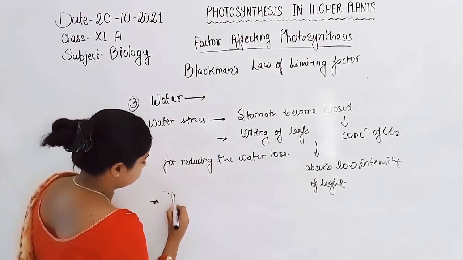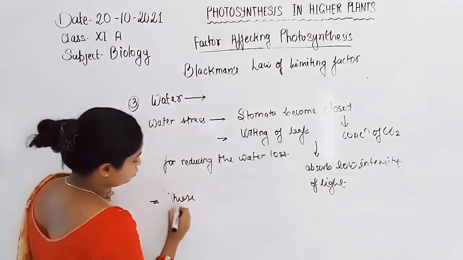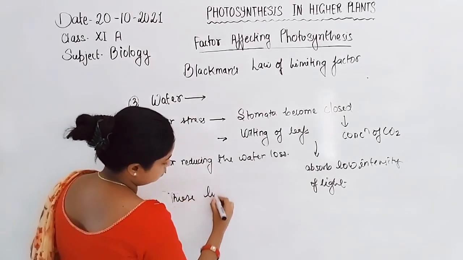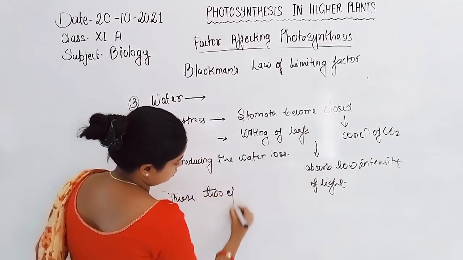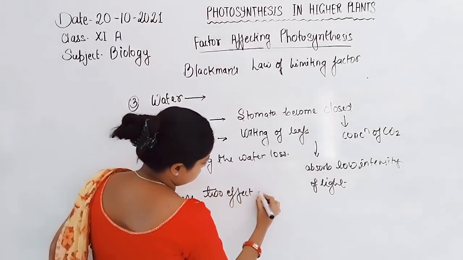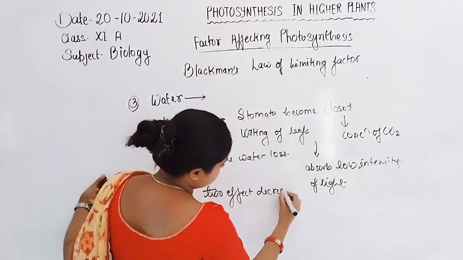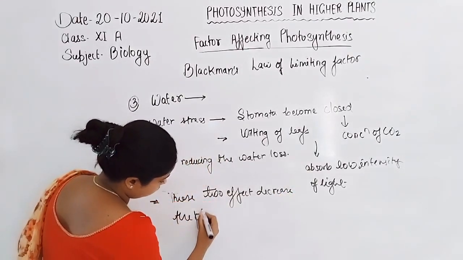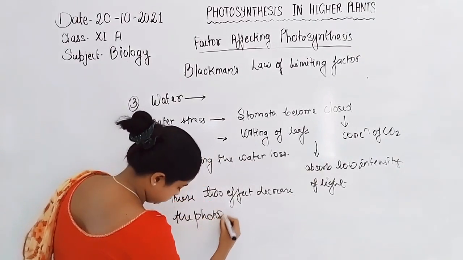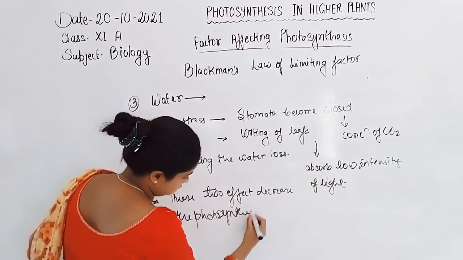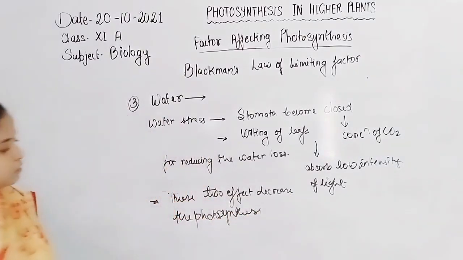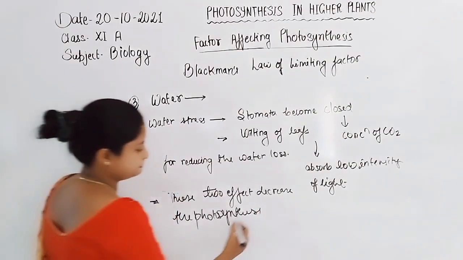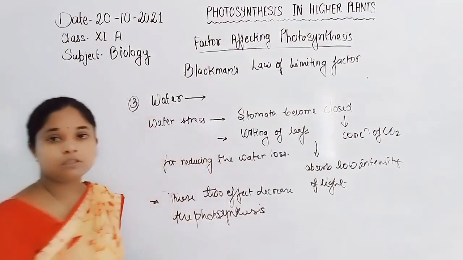These two effects decrease the photosynthesis process.